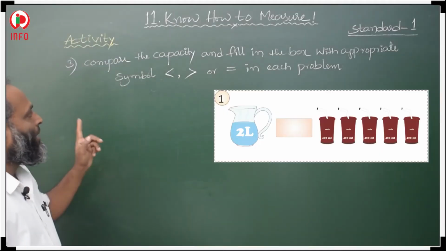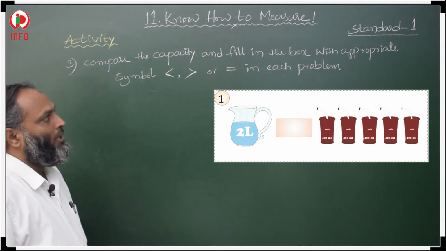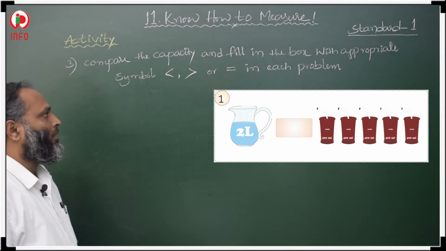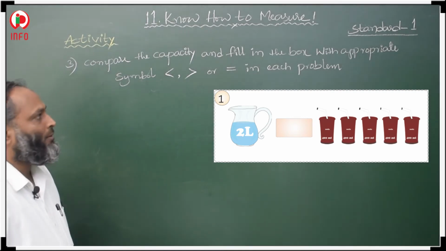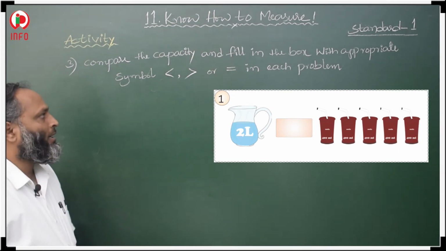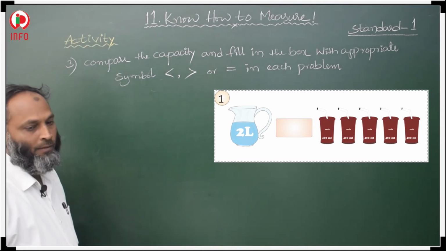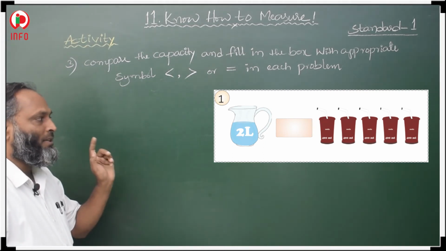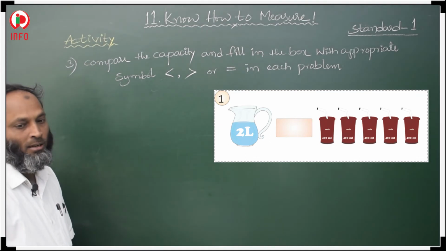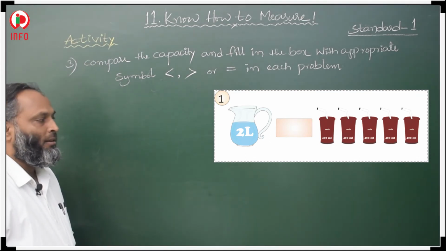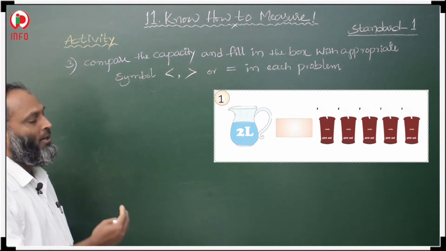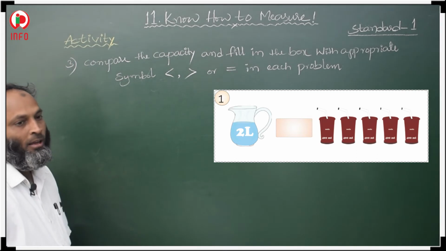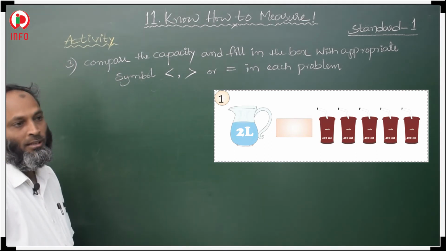Now see here, compare the capacity and fill in the box with the appropriate symbol: less than, greater than, equal to, in each of the problems. In the first one, on the left side one jar is given. In that jar 2 liters of liquid is given. On the right side 100 ml, 100 ml, 100 ml, 100 ml, 100 ml, so 500 ml of liquid is given.